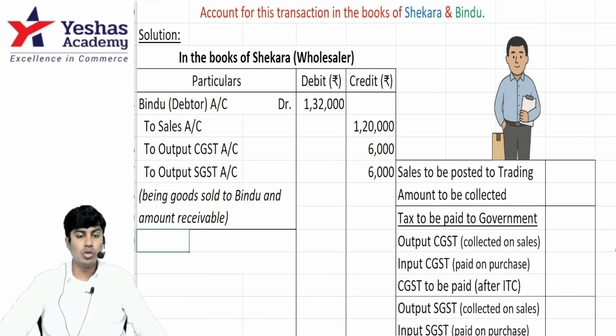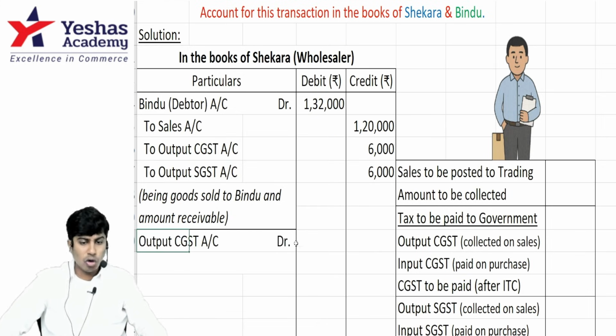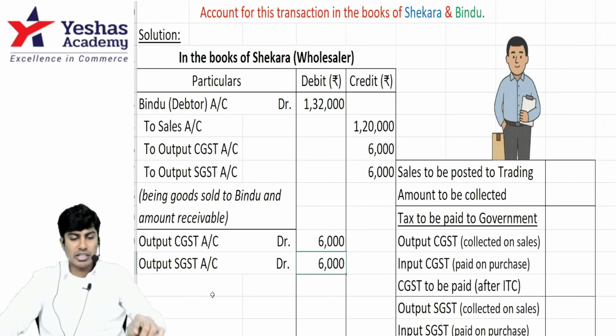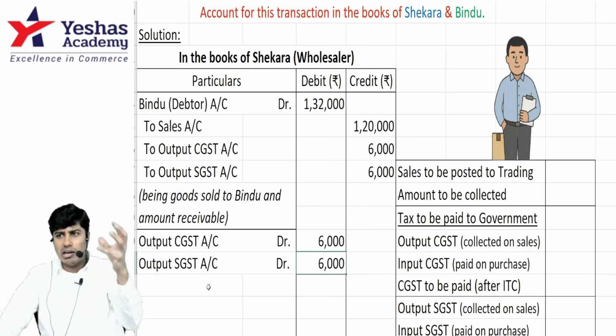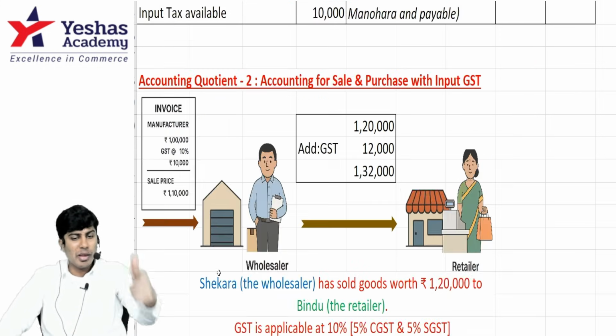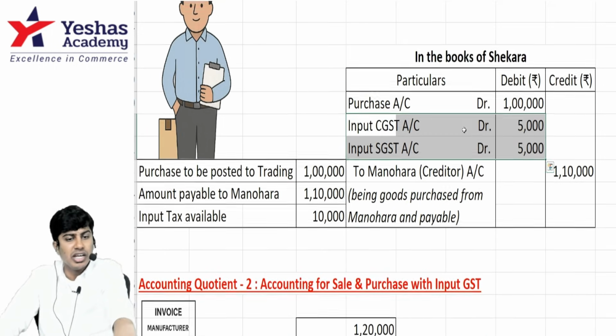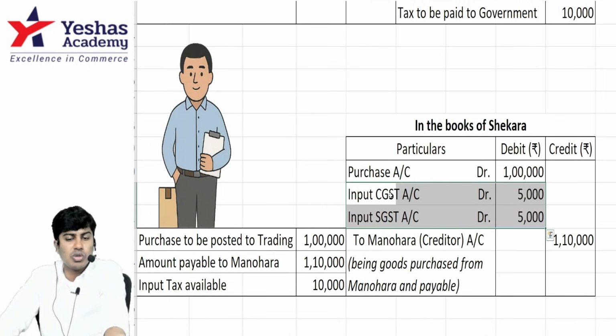And what will he do? This output CGST, output SGST should be paid to government. It's a liability. I will debit output CGST 6,000. I will debit output SGST 6,000. Together I am about to credit bank by 12,000. I am about to credit bank by that, then I realize, hey, I already paid. I have recorded input CGST, input SGST. This input CGST, input SGST, whatever he recorded, is an asset.